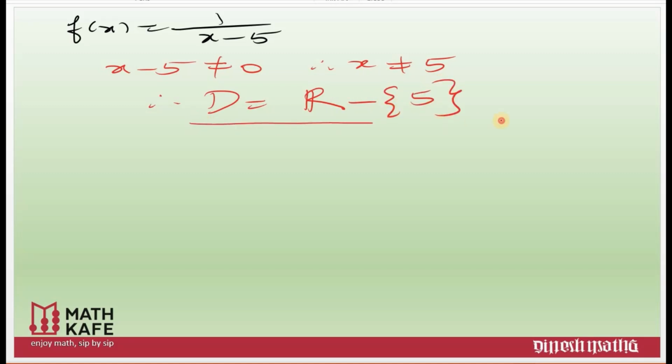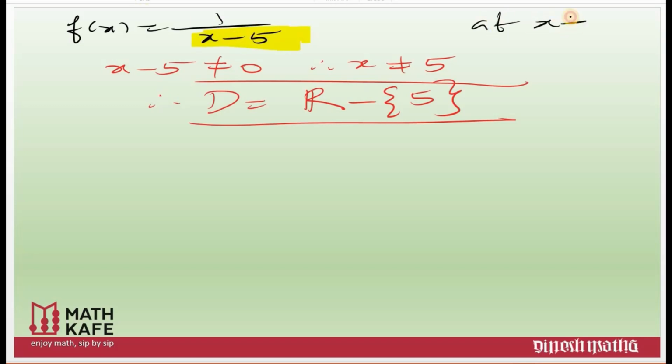Now what you need to make clear is that you are checking the continuity of the function everywhere except at 5, because at 5 the function is not defined at all. We are not checking at x is equal to 5. That is the most important thing you need to keep in your mind.